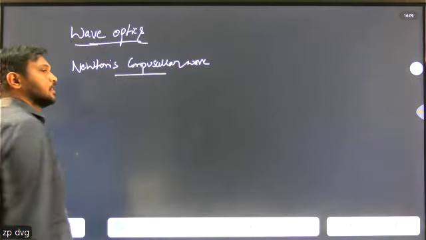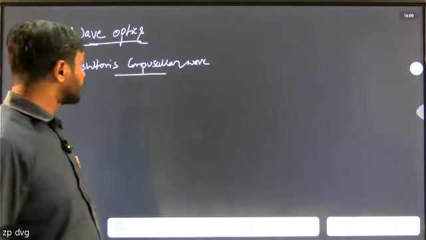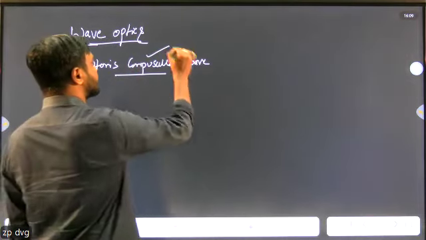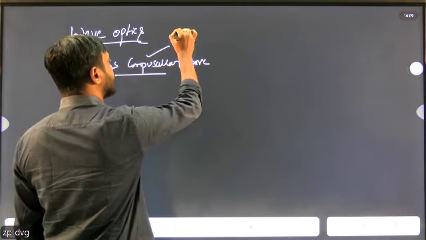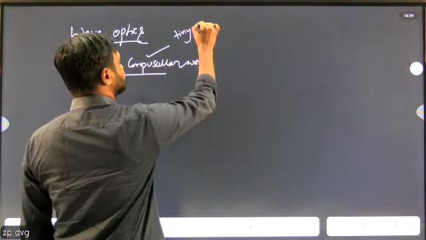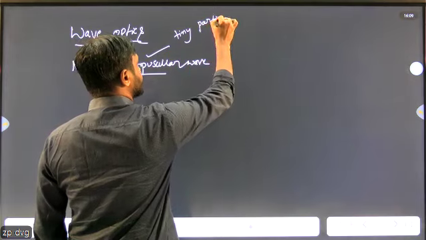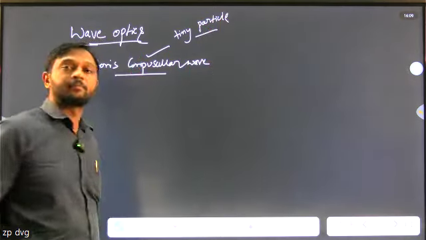This is the first theory. A corpuscle means light consists of tiny particles.